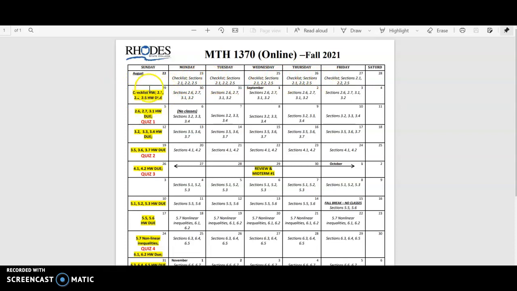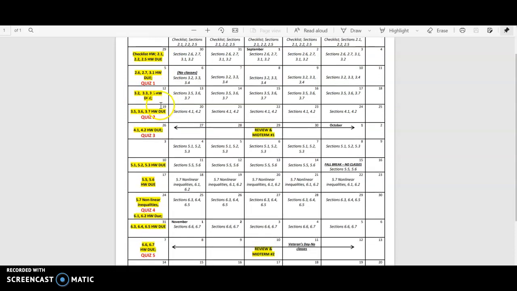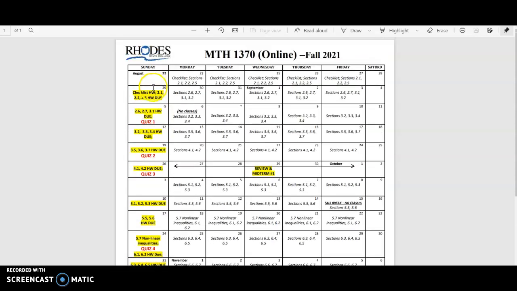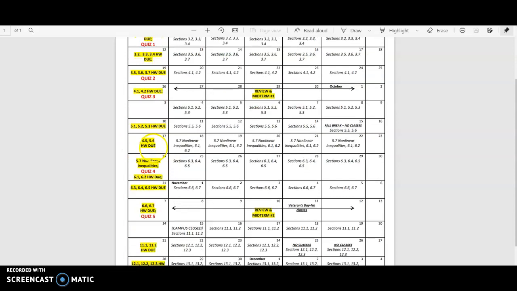In addition to the weekly assignments, where the sections I have listed here are through My Open Math, which is right in Canvas, you don't have to go anywhere else. We also have these quizzes. Basically, the quizzes are like chapter quizzes. For example, quiz 1 will cover all of chapter 2. When we get to quiz 2, that's going to cover all of chapter 3. So each quiz is over a chapter when you complete that chapter.